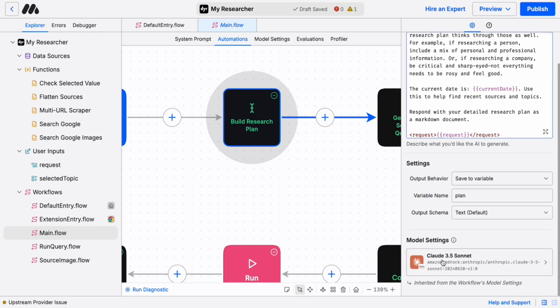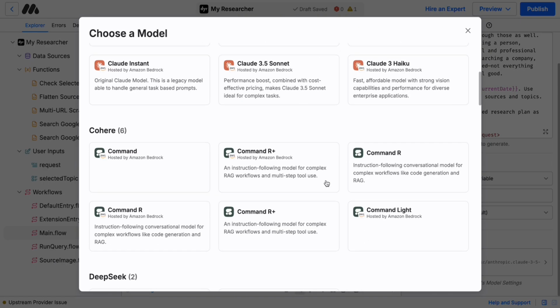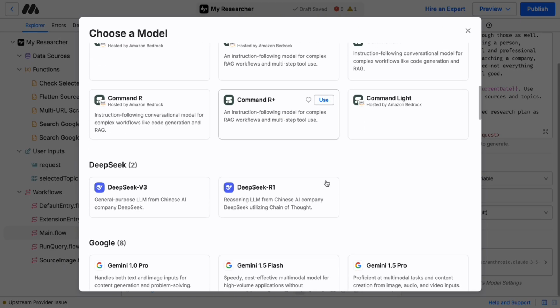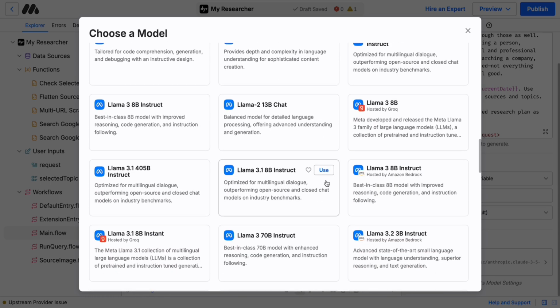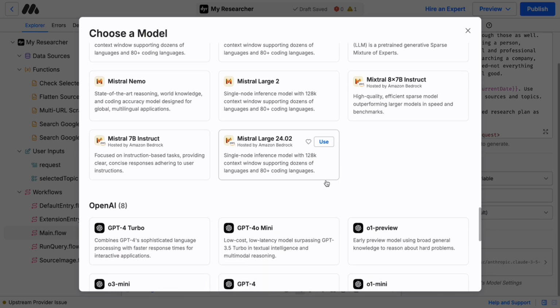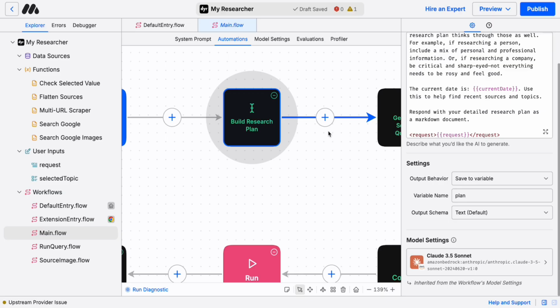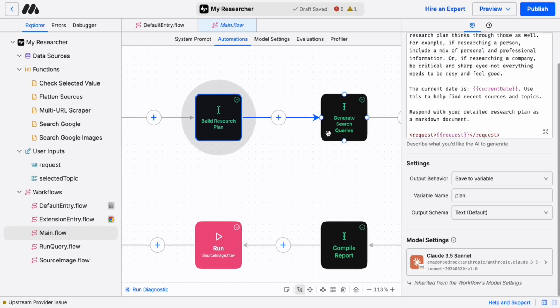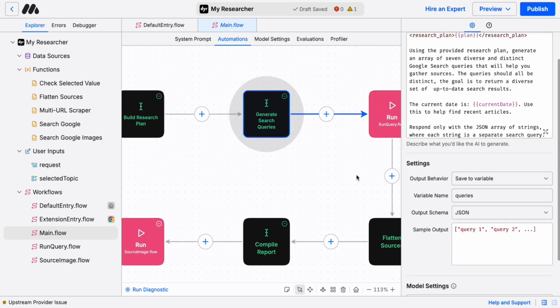using a model called Claude 3.5 Sonnet from Anthropic. By the way, we support over 50 different models that you can choose from, and you can mix and match them. So Cohere and Anthropic and Google and Meta and obviously OpenAI, and Mistral, Perplexity, etc. And then it goes on and creates these search queries. So it generates an array of search queries.